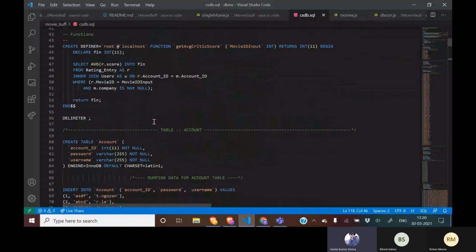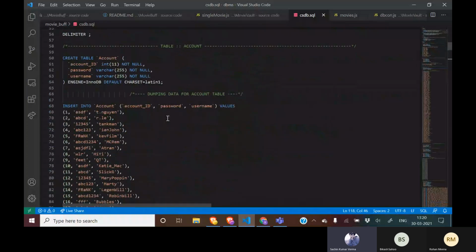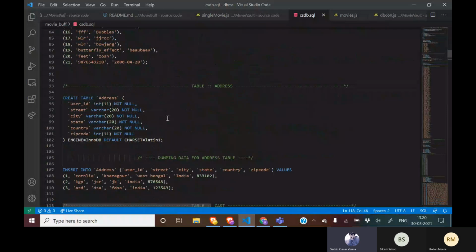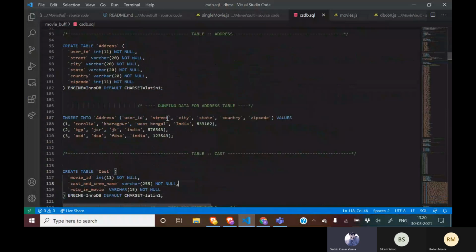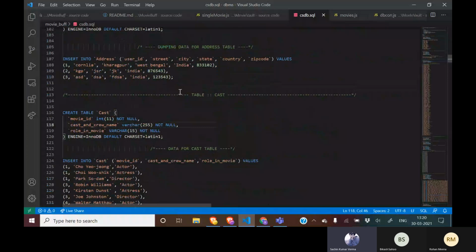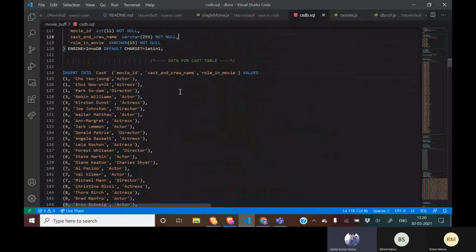Now we have a table called account to hold all the details of various users, having account ID, password, and username as their attributes. And we are dumping some of the data. And now we have a table called address to keep the address details of each user. Now we have a table called cast holding the details of various people taking part in the movie with their roles, for example as an actor, actress, or director.